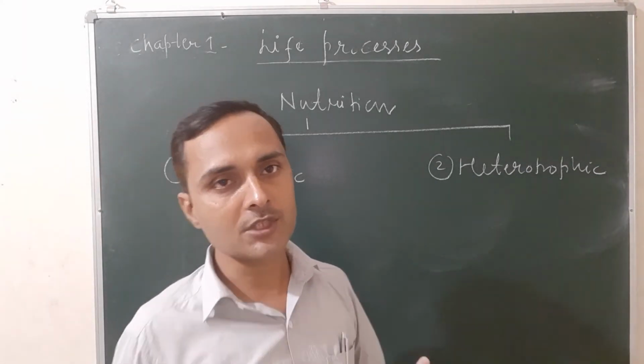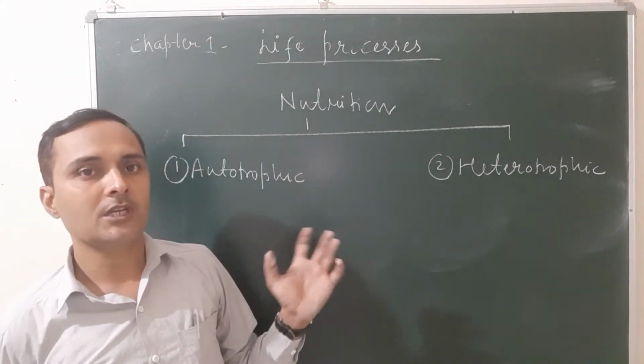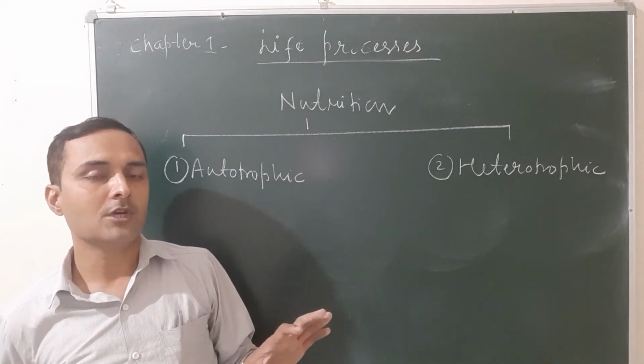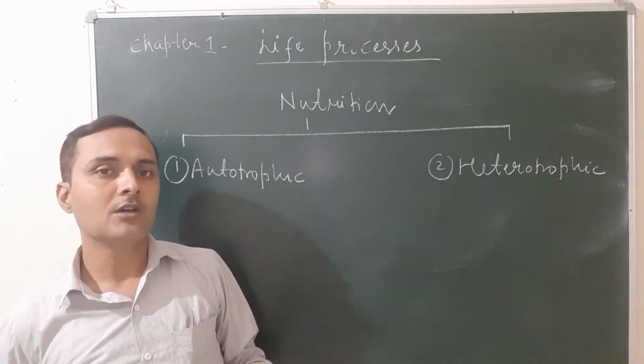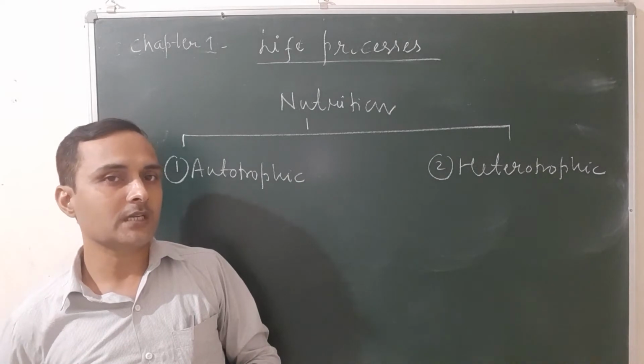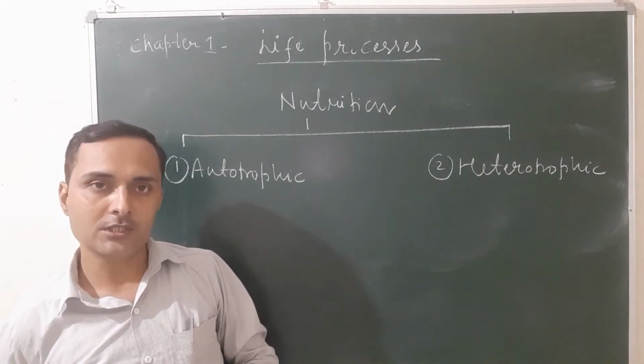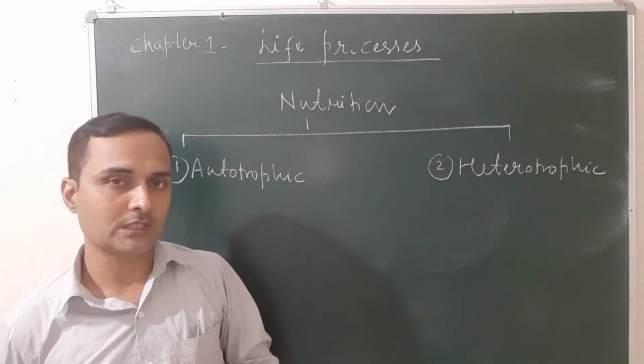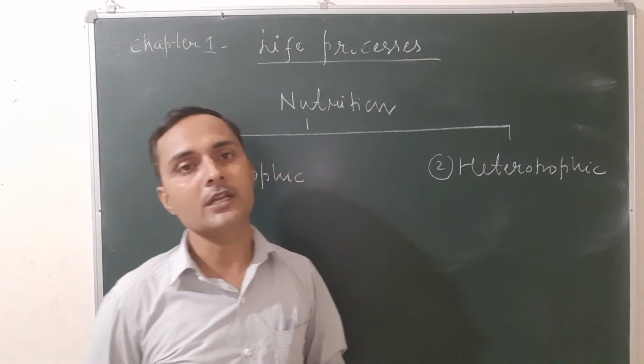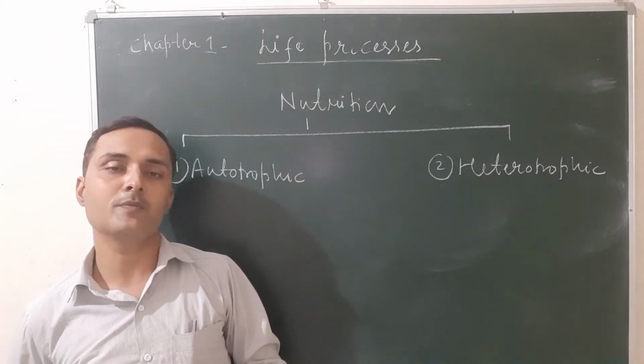Once again, the mode of nutrition in which the living organisms are able to synthesize their own food from atmospheric carbon dioxide and water in presence of sunlight and chlorophyll is called autotrophic nutrition. It is also known as photosynthesis, and it is shown by all the green plants, algae and cyanobacteria.